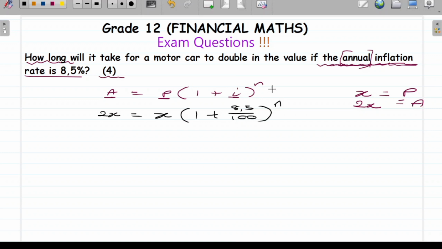So here we are solving for n, right? What we're going to do, grade 12, the first thing that you're going to do is divide by x on both sides. You divide by x on both sides, and the x's will cancel like that. And what you're going to have left is 2 is equal to, in this case, you can just simplify what is in the brackets, and you won't have to do any rounding off.